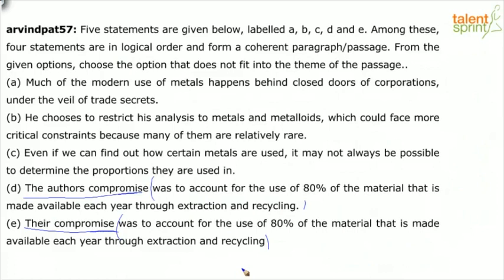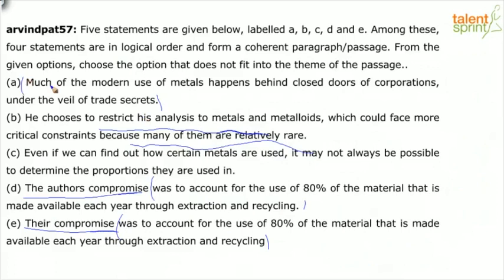So B is actually giving me the crux of it, don't you think? He's restricting his analysis to metals and metalloids, which could face more critical constraints because many of them are relatively rare. Okay, this seems like a pretext actually. And then A says, much of the modern use of metals happens behind closed doors of corporations under the veil of trade secrets.